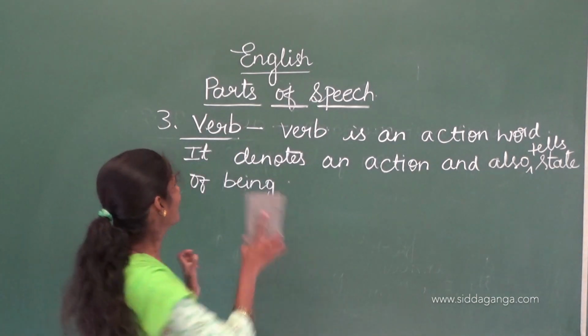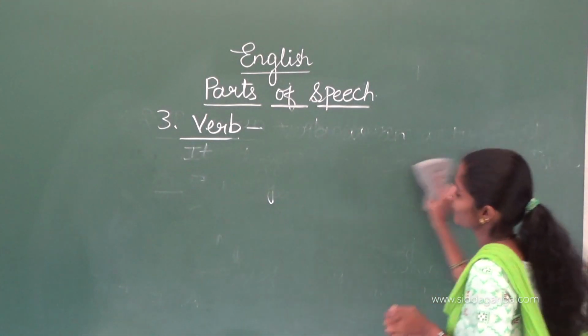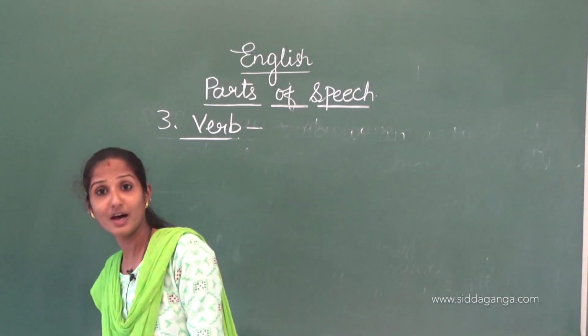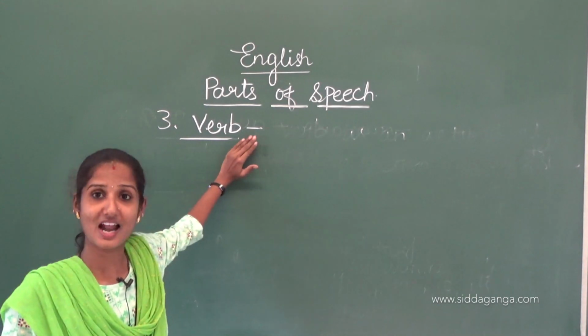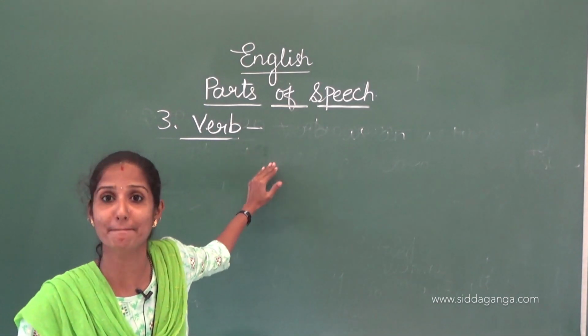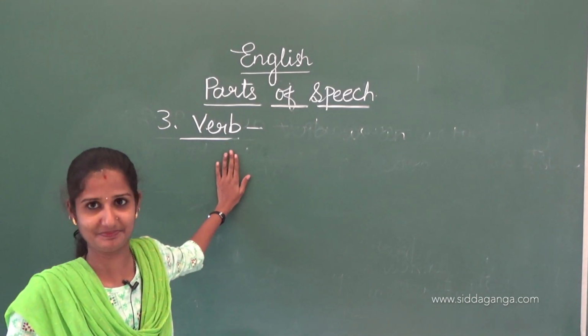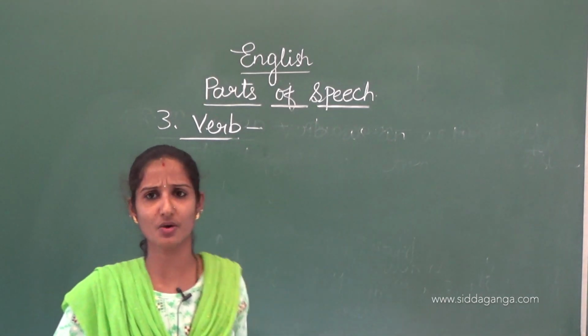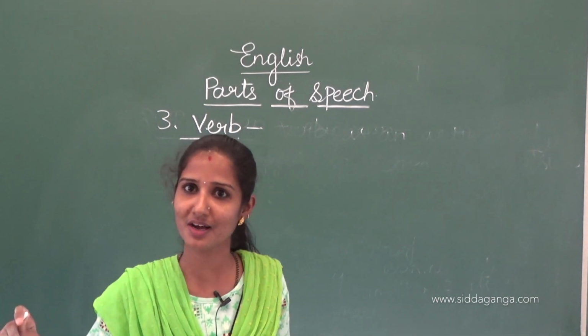Now you just come to know about the verb and its forms. As I have already told you, verb is derived from the Latin word verbum. So it indicates an action. Okay. So you can't say only jump is the verb. Jumping is also a verb.